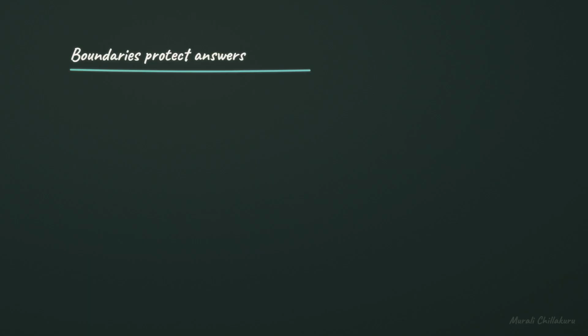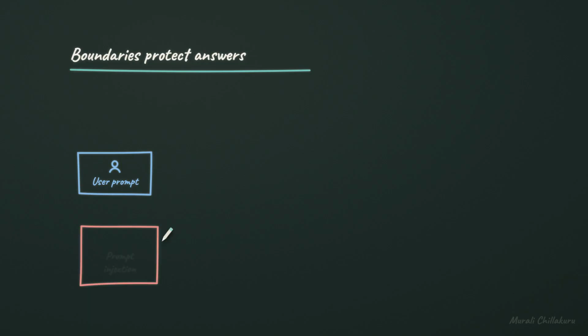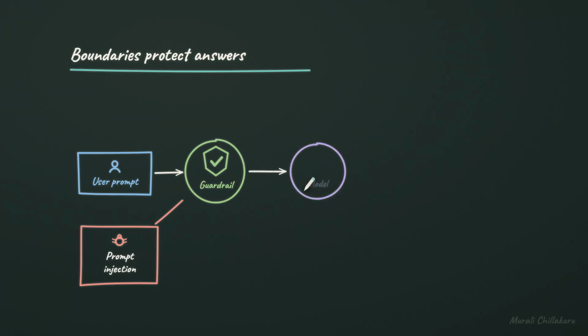Can a prompt also make the system safer? The user prompt is the current request the model receives. A prompt injection is an attempt to smuggle conflicting instructions into that request. A guardrail is a boundary that tells the system which instructions to follow and which to refuse. The model still produces the answer, but within those boundaries. A final answer should be checked for unsafe, private, or unsupported content when the risk is high.